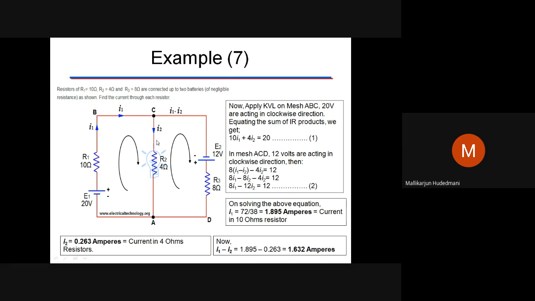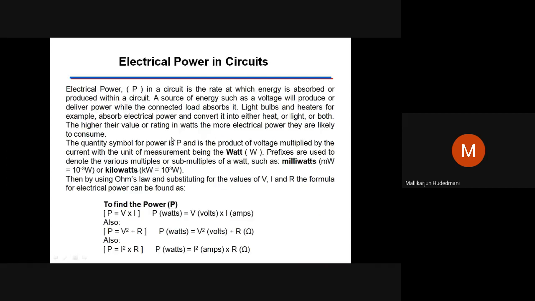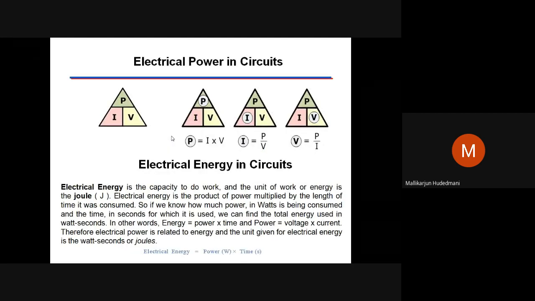You have to understand that branch currents may be your targets, the voltage across a certain common element may be there, or the power absorbed by a certain I square R may be a target for you. So anything can be worked out provided you know the basic calculation, nothing but variables. Then we have three definitions. What is power? What is energy? What is work done? Like that.